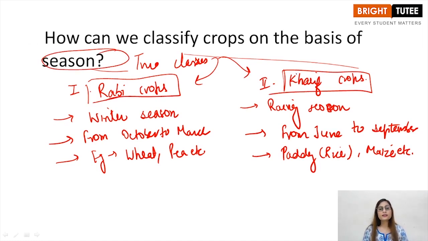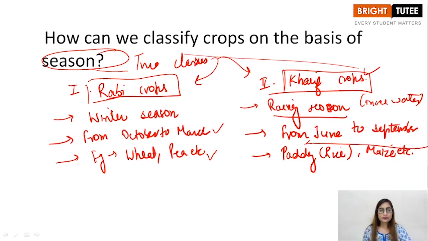The first class is Rabi crops, which are grown in winter season from October to March, and examples are wheat and pea. Second is Kharif crops, which are grown in rainy season because they require more water. They are grown from June to September, and basically the examples are rice and maize, right?